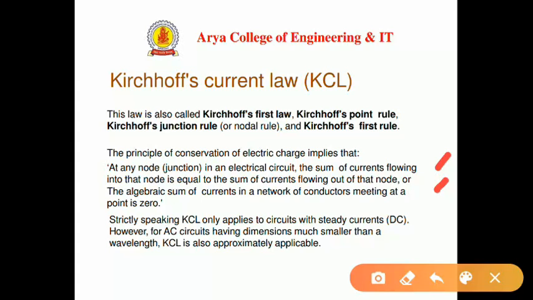So the sum of the currents flowing into the node is equal to the sum of the currents flowing out of the node. In short, incoming current equals outgoing current for a particular node. Whereas the other way of stating this theorem is that the algebraic sum of currents in a network of conductors meeting at a point is 0. That is, the algebraic sum of all currents at a node will be 0.